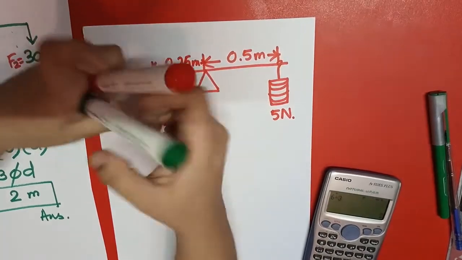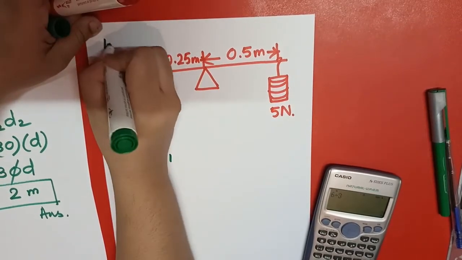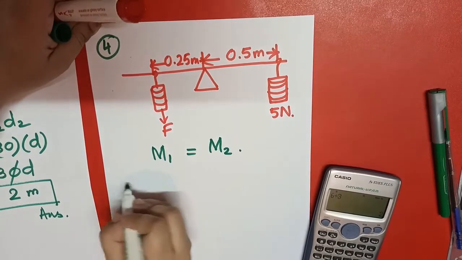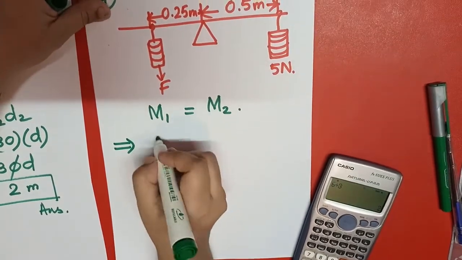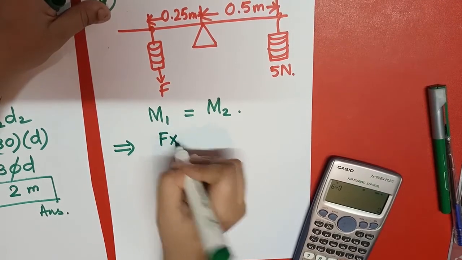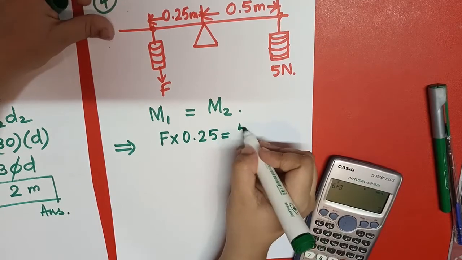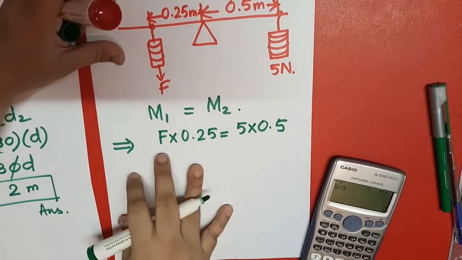So again I have to take M1 equals M2. M1 is F into 0.25, equals 5 Newton into 0.5. So I have to calculate this force.